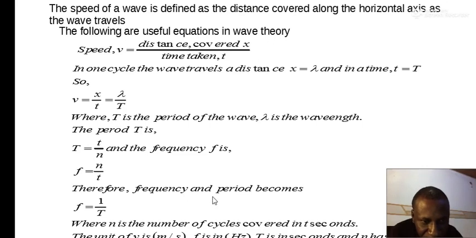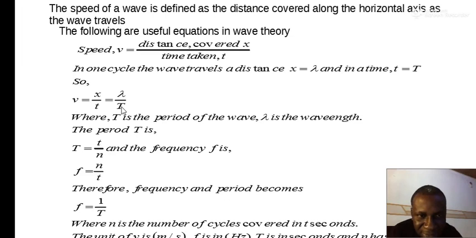We now have a formula quite different. If we substitute f in place of 1 over T, then this formula becomes lambda f, which is a very important equation in physics. So this represents the wave speed, and the other one, lambda f, is used when we use frequency instead of period.